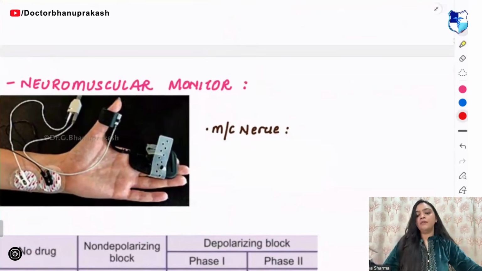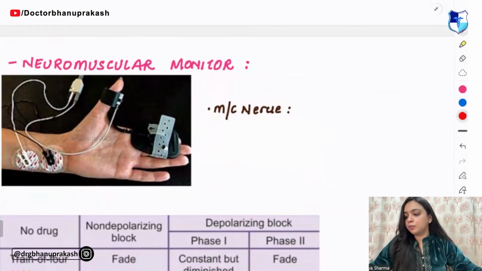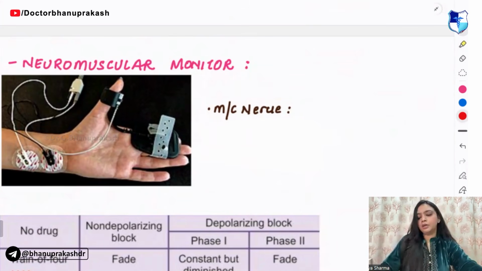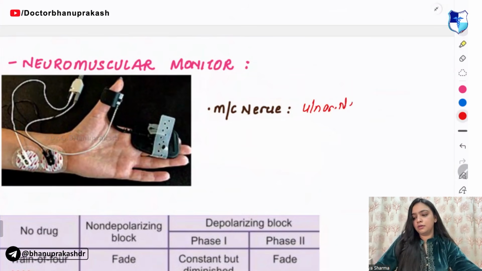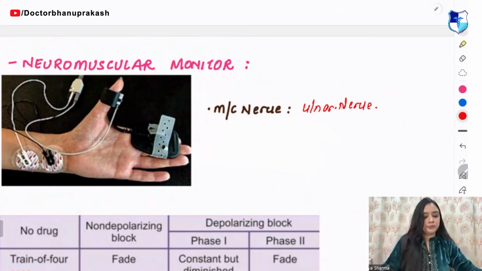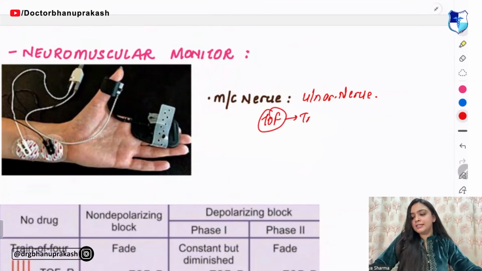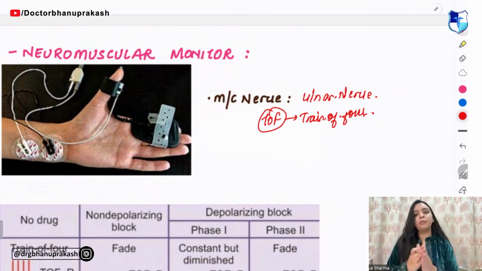Next thing that you have is neuromuscular monitoring. Now, in the neuromuscular monitoring, tell me what is the most common nerve that is involved. Most common nerve that is involved in your neuromuscular monitoring is ulnar nerve. Right. In this, you have TOF. What is TOF? TOF means the train of 4. Ulnar nerve is the most commonly involved.